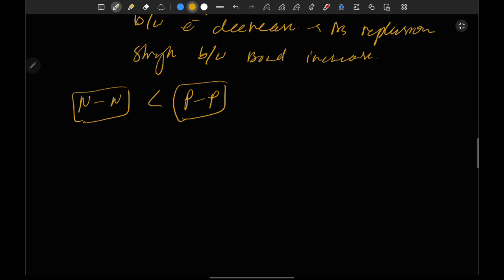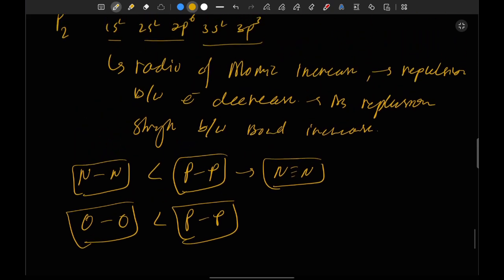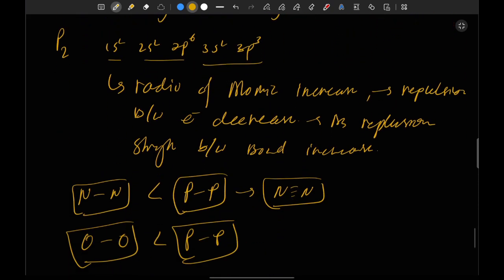Okay, and we can compare the oxygen molecule too. The oxygen single bond is weaker than the P-P single bond, and make sure that we are talking about the single bond between N and N. We are not comparing the triple bond of N, because the triple bond of N is the most stable and strongest bond in the whole of chemistry. Okay, so I hope I made my point clear.